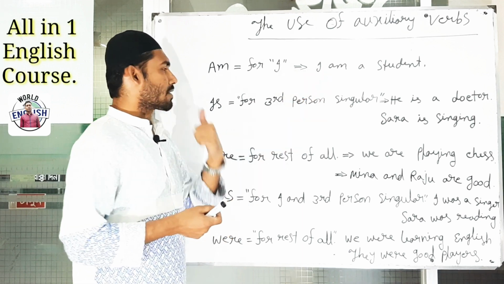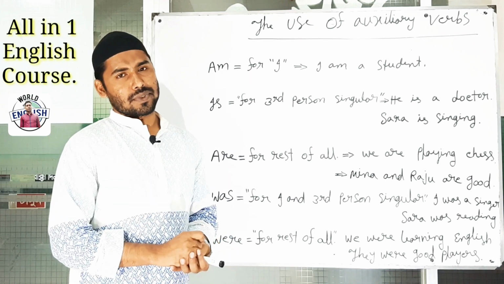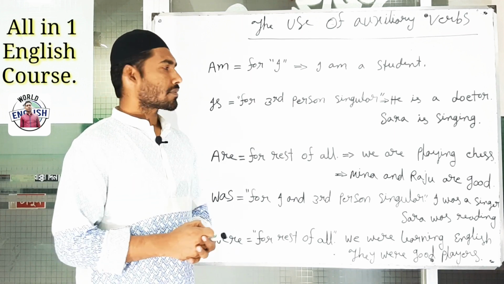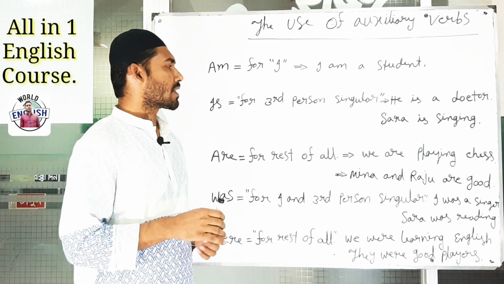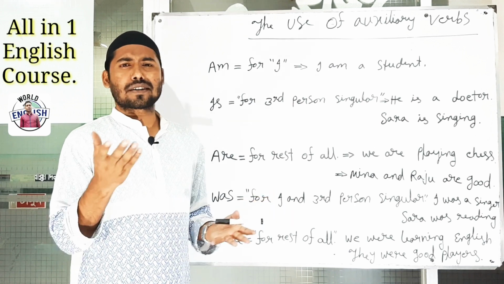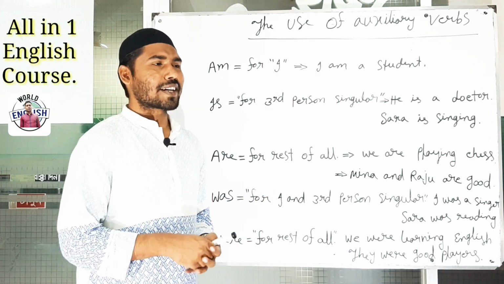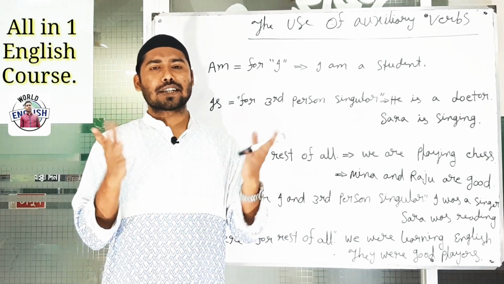Next, is. Is used only for third person singular number. It's too much easier if we have third person singular as a subject. That time we will use is. Now we may be confused towards third person singular, right? So it's also too much simple. Third person singular means without I and you.